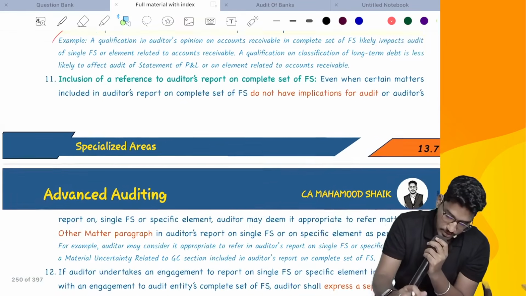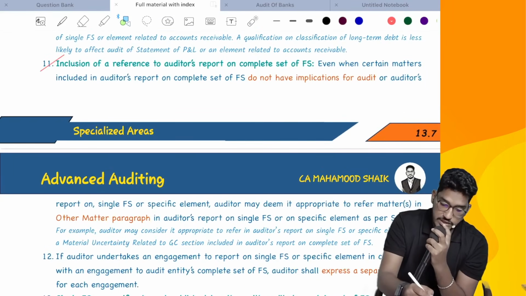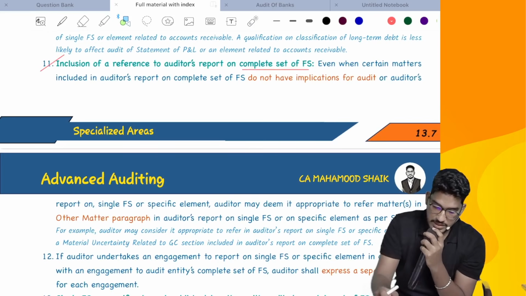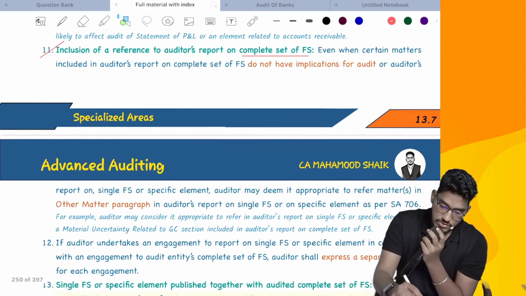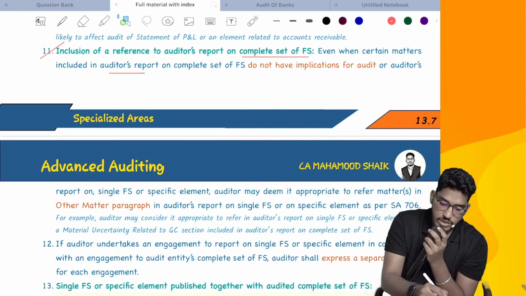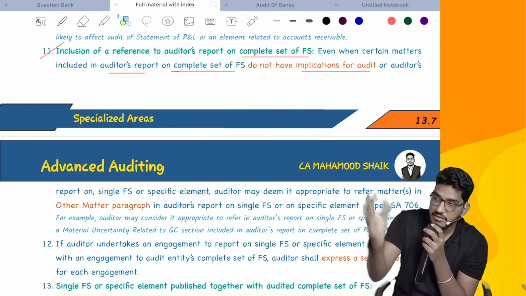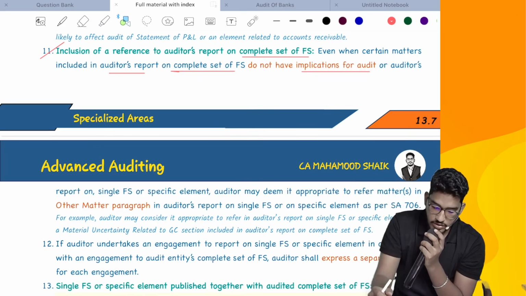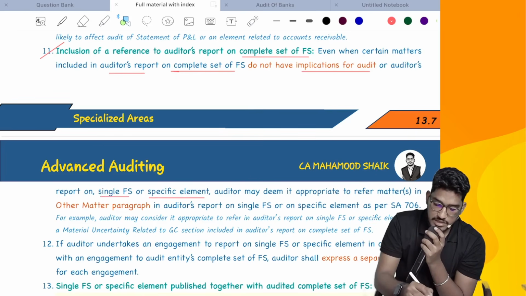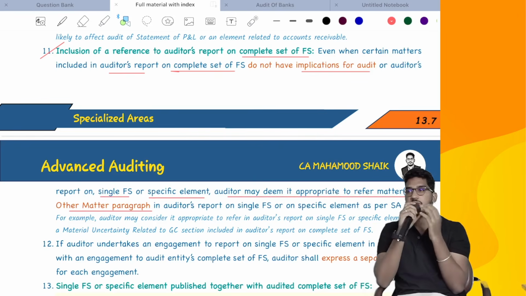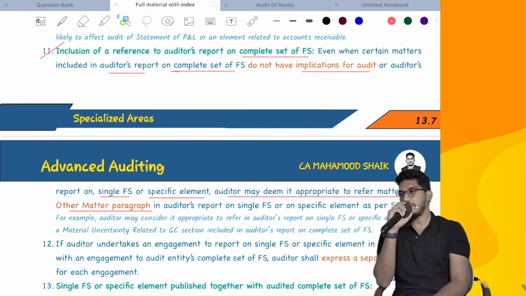Next. Now, inclusion of a reference to auditor's report on complete set of financial statements. So as you see here, when certain matters are included in the auditor's report on complete set of financial statements, if they do not have any implications for the auditor's report on a single financial statement or specific element, the auditor may deem it appropriate to refer to the matters in an other matter paragraph. If you feel that they don't have any direct impact on the single financial statement, but still you feel it appropriate, somewhere I have to mention it, use the other matter paragraph.